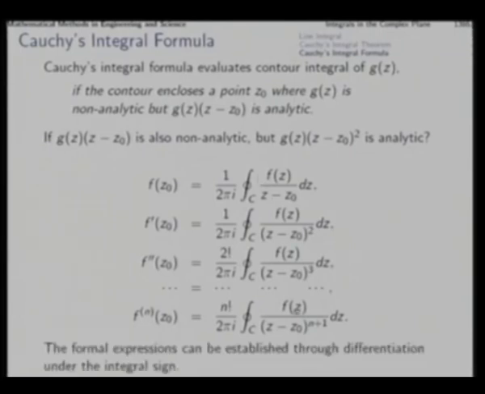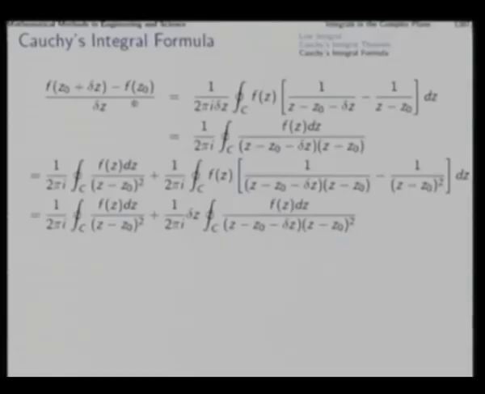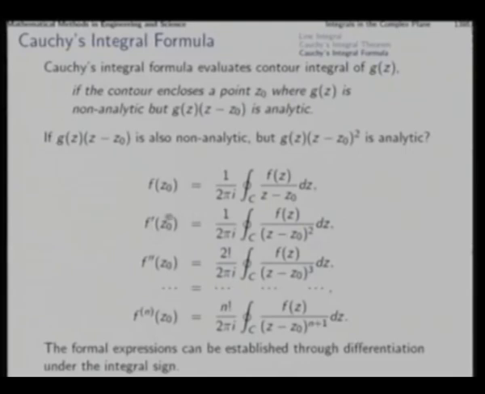Now, the actual rigorous establishment that this really happens will require an exercise similar to what we earlier conducted to establish the analyticity of the integral of f(z). In a similar manner, we could consider this to establish this derivative.